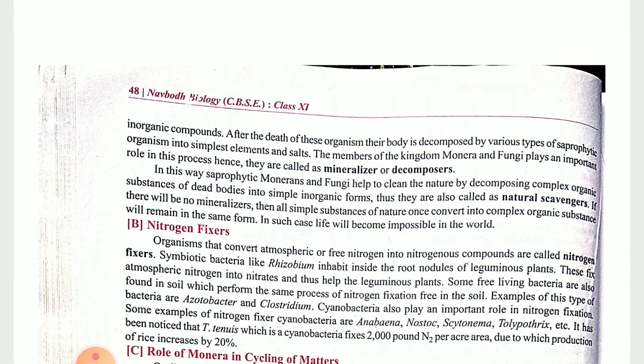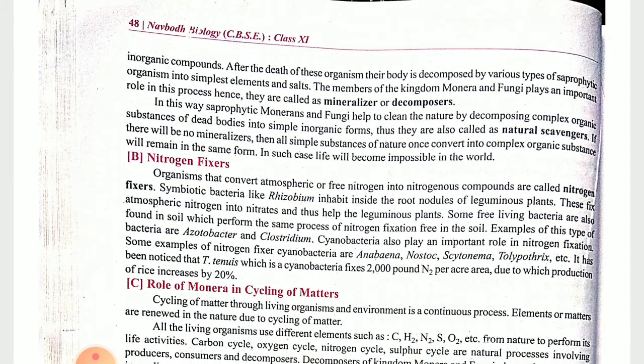For that purpose, children, they need dead organic matter. That dead organic matter they can easily decompose into smaller, simpler particles, which are mixed into nature. Next one, children, nitrogen fixers. What is nitrogen fixation? They convert atmospheric free nitrogen into usable forms.